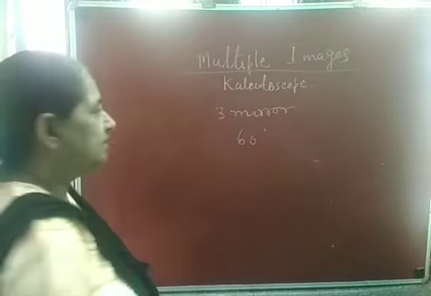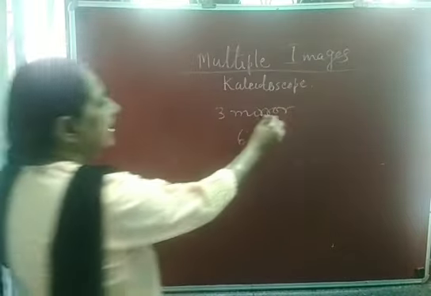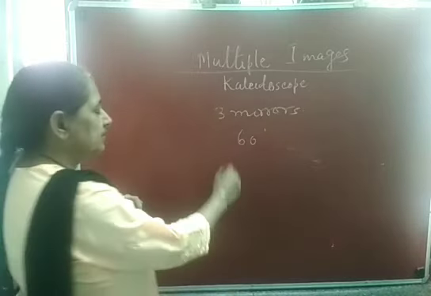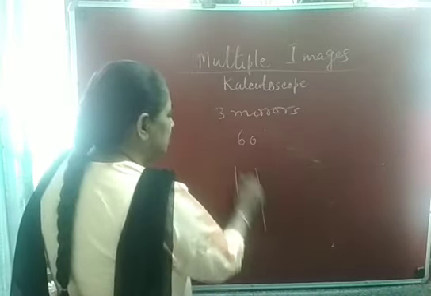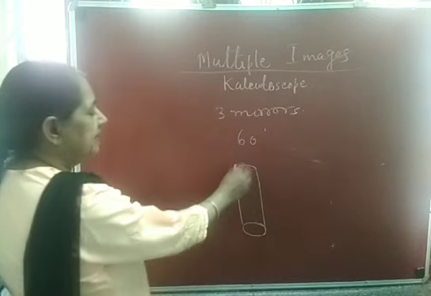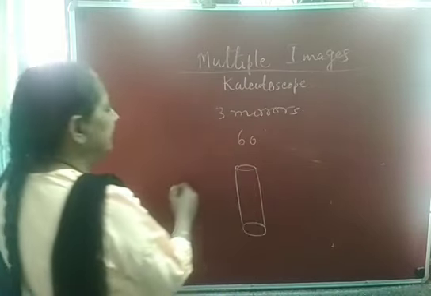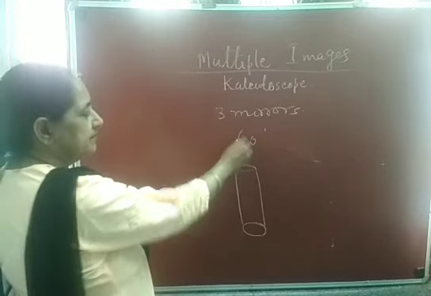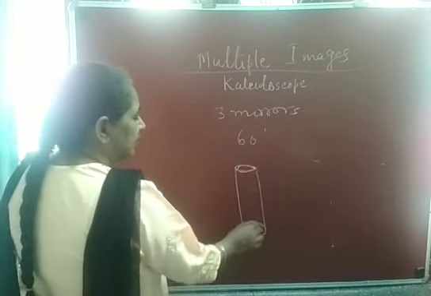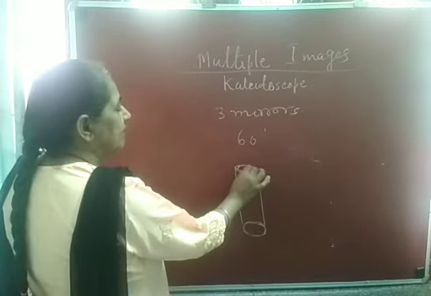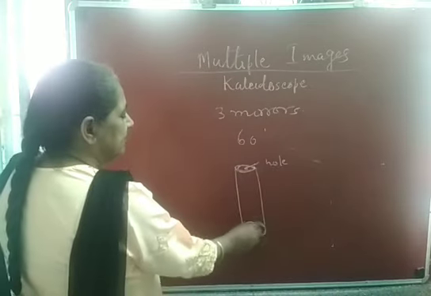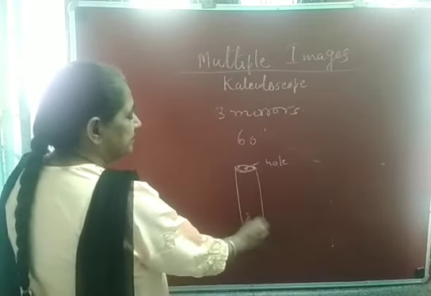We have to take a tube-like structure, and here you have to place three mirrors inclined at an angle of 60 degree. Then here you have to cover, here also you have to cover, and here you have to make one peephole and put some colored objects inside it.